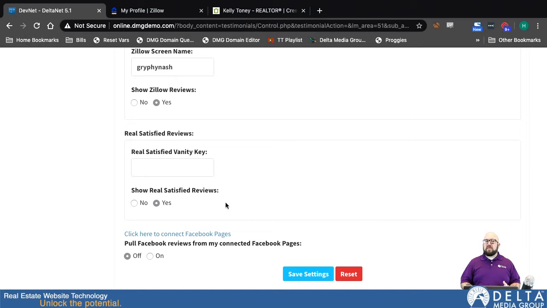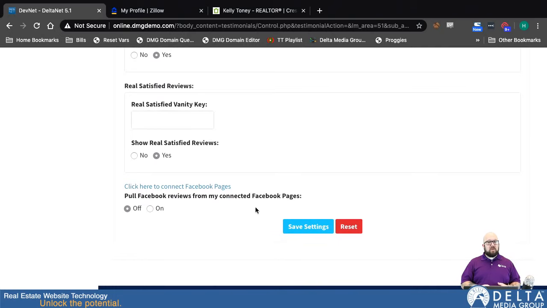So then it's just saving you a step. You don't have to enter them in more than one place. If you have them there, you'll automatically have them here. In that case, this one doesn't pull just the most recent 10. This one will actually pull, I think, everything we get. Well, it'll pull everything we get from Real Satisfied, which I think is every review you have there.